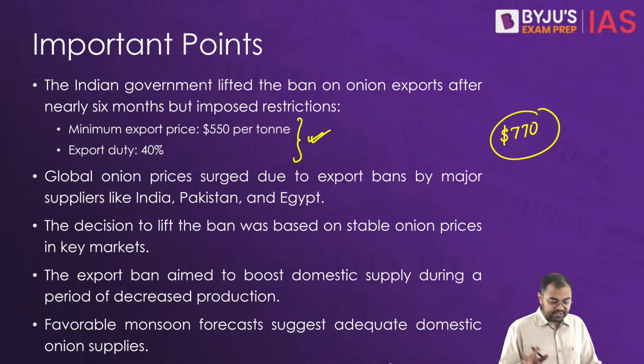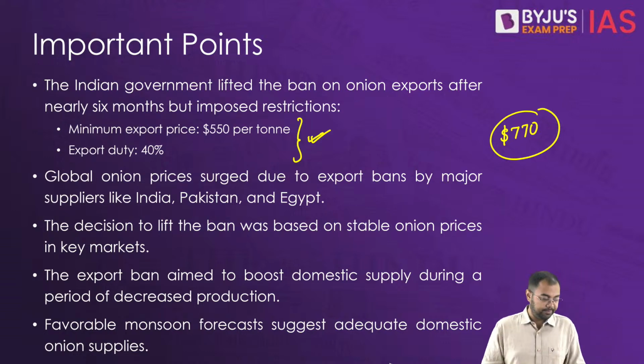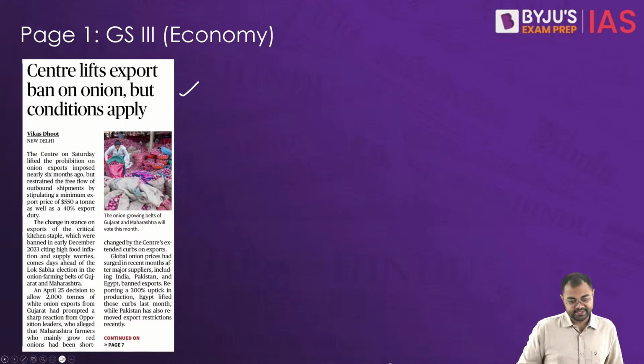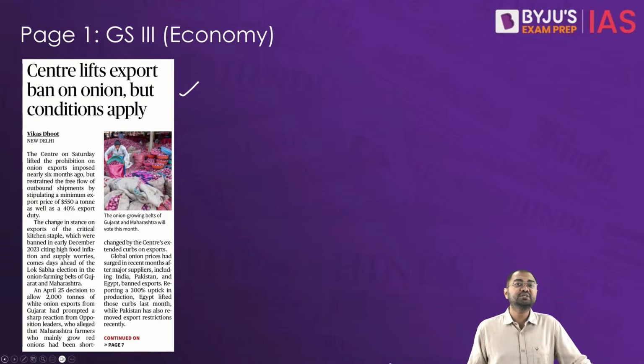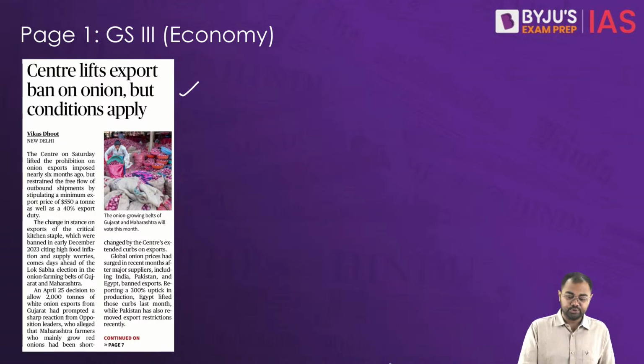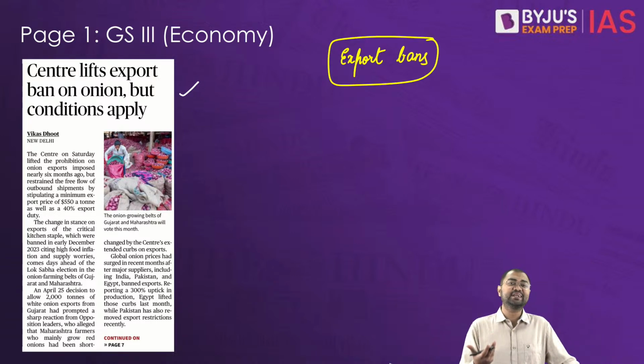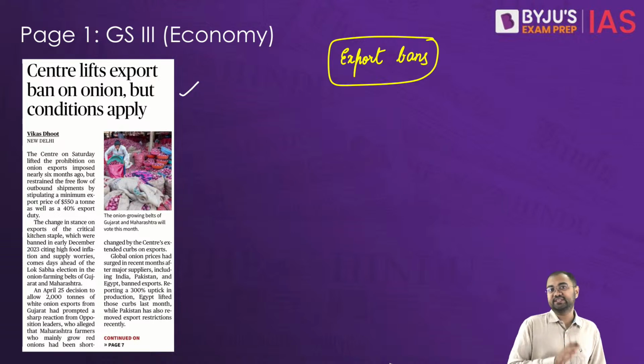So that's why we see that there are all these things with regard to the new development that we see with onion prices. Now just one more thing that you should understand from this perspective, that whenever there is an export ban, why would exports be banned? So if we are talking about any kind of export bans, why exactly would a government ban exports?